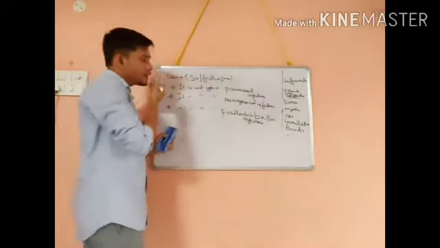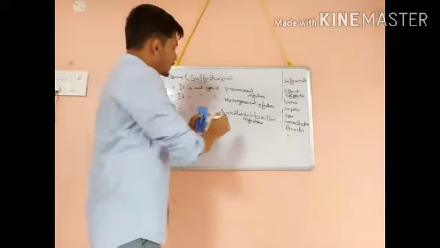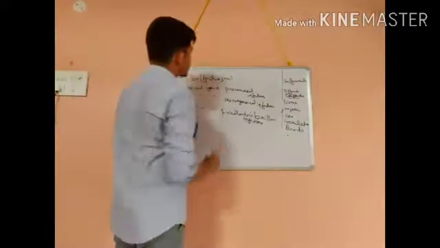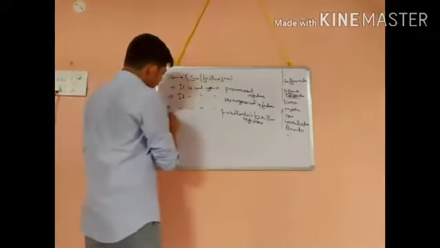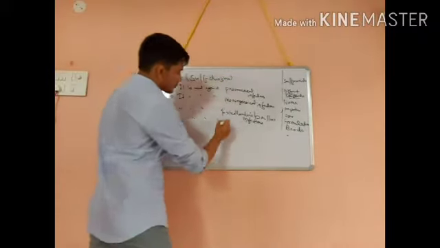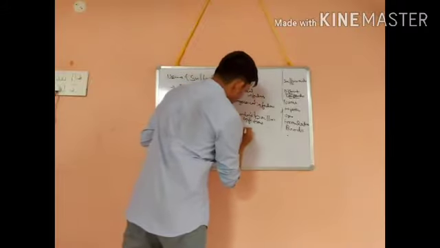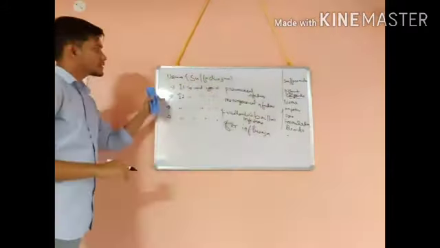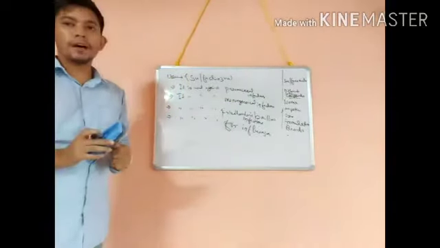So Klebsiella pneumonia related infections are also treated by this sulfadiazine. And it is also used for influenza. So you have to remember these are the main uses of this sulfadiazine.